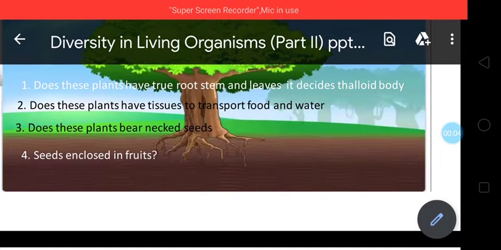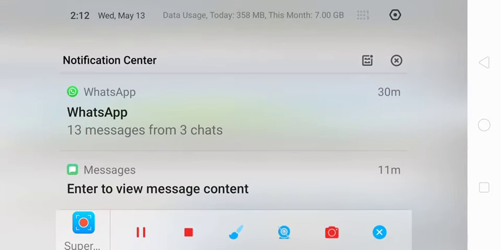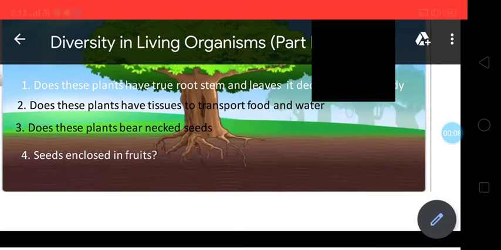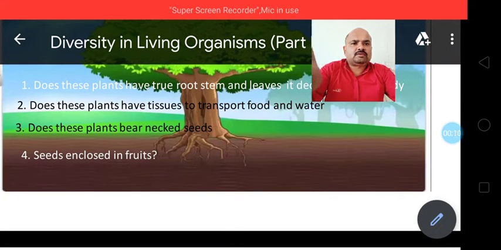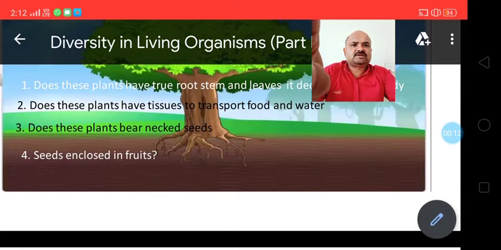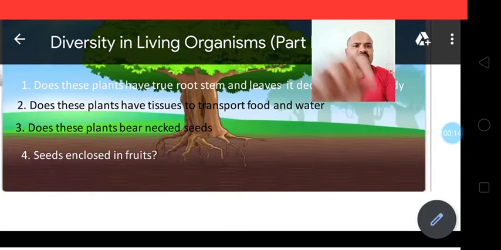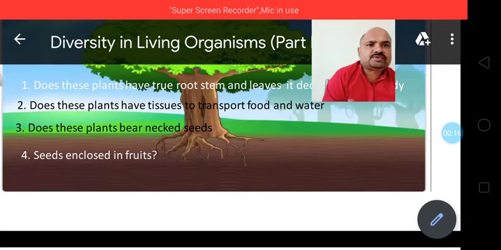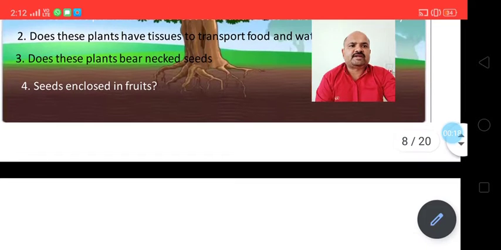So we have seen how these plants can be categorized, can be classified into different groups by using different criteria.